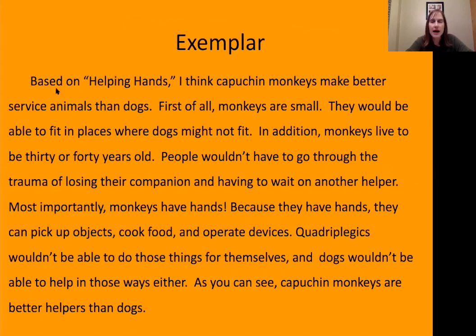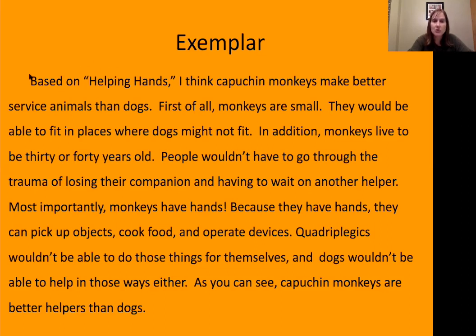Based on Helping Hands, I think Capuchin monkeys make better service animals than dogs. First of all, monkeys are small. They would be able to fit in places where dogs might not fit. In addition, monkeys live to be 30 or 40 years old. People wouldn't have to go through the trauma of losing their companion and having to wait on another helper. Most importantly, monkeys have hands. Because they have hands, they can pick up objects, cook food, and operate devices. Quadriplegics wouldn't be able to do those things for themselves, and dogs wouldn't be able to help in those ways either. As you can see, Capuchin monkeys are better helpers than dogs.